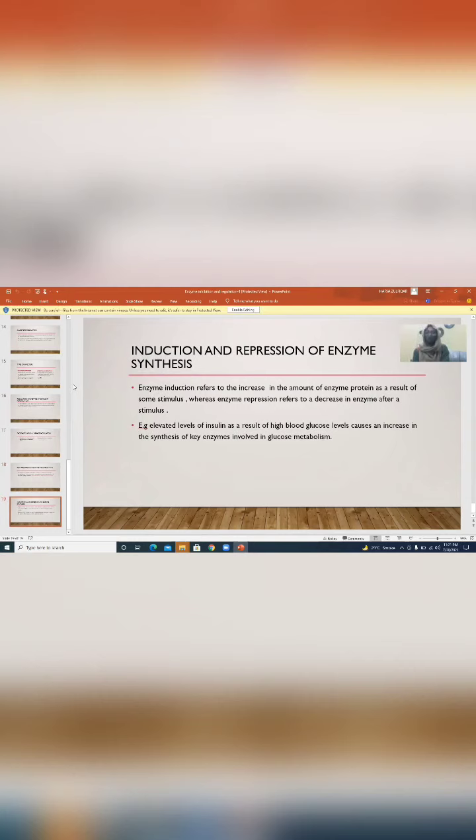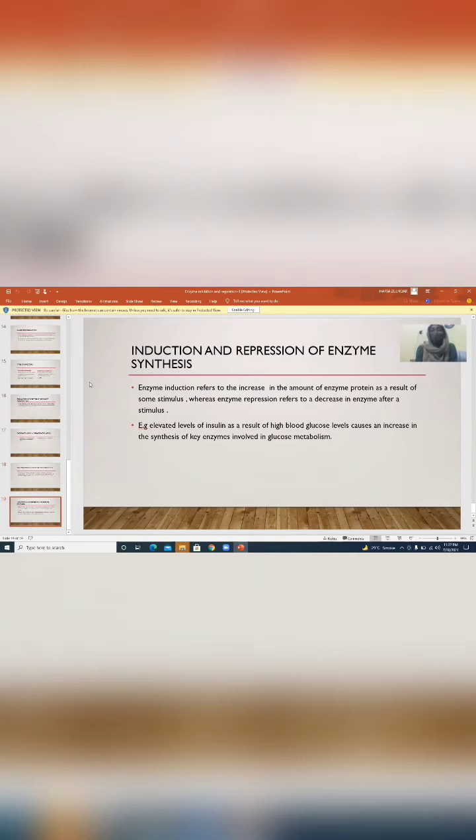Induction and repression of enzyme synthesis. Enzyme induction is a process in which a molecule or drug induces, either initiating or enhancing, the expression of an enzyme. Enzyme induction refers to the increase in the amount of enzyme protein as a result of some stimulus. This stimulus may be a chemical drug or an environmental change, whereas enzyme repression refers to a decrease in enzyme after a stimulus.